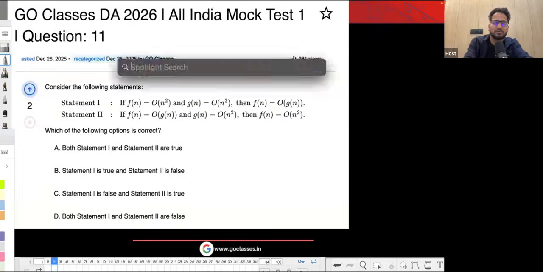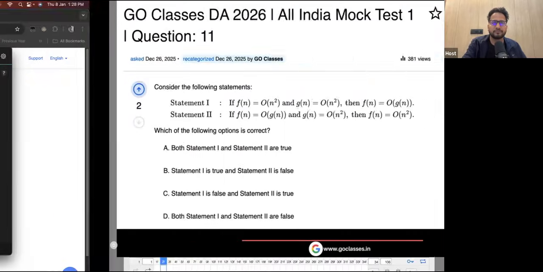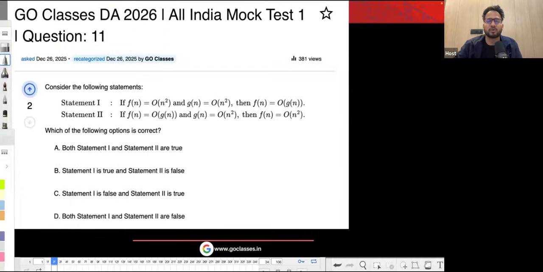Let's see this question. In this question, there are two statements given, and they're asking which of these is false and which is true. Statement one is saying that Fn is order of n square and Gn is order of n square. So both are order of n square. Then does this mean that Fn is big O of Gn? Big O means less than or equal to. If I ignore the constant, it basically means Fn is less than or equal to Gn.